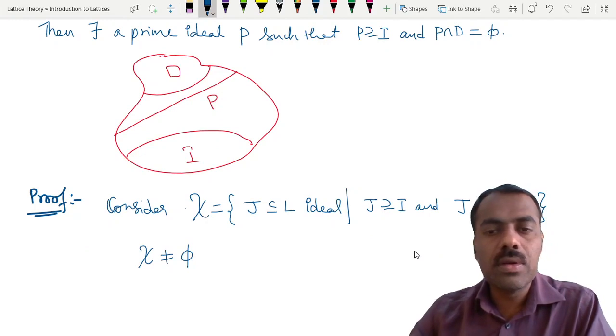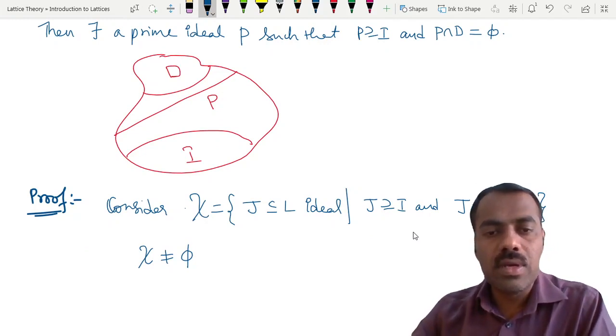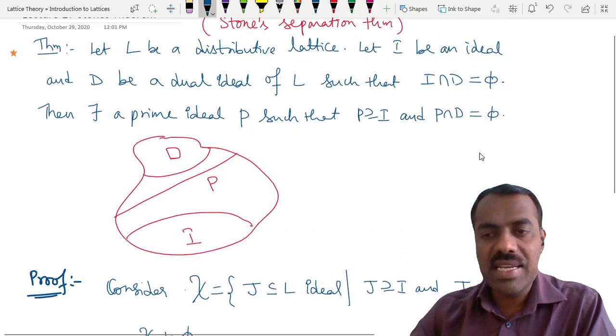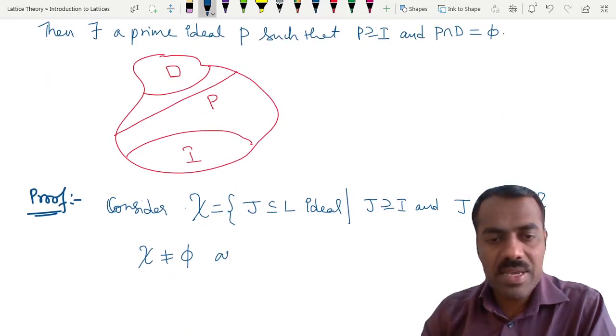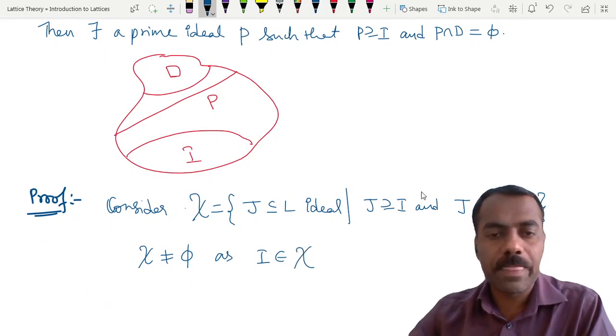Can you give an ideal? Yes, I satisfies this condition, right? Is that clear? Because I intersection D is empty is already given to us. So this is non-empty because I belongs to this.